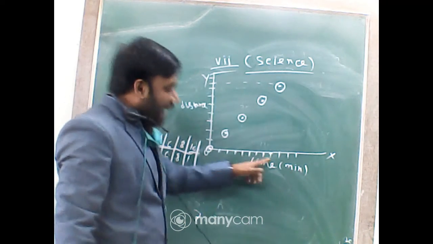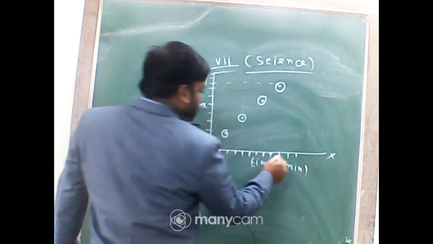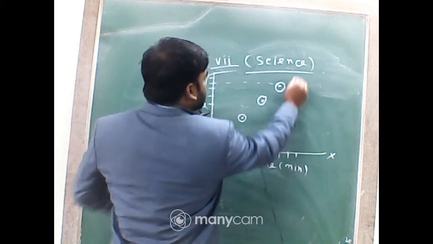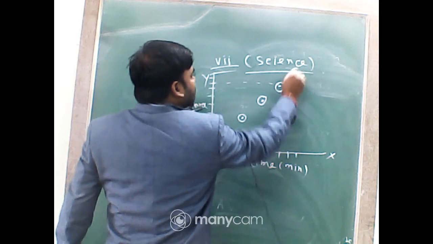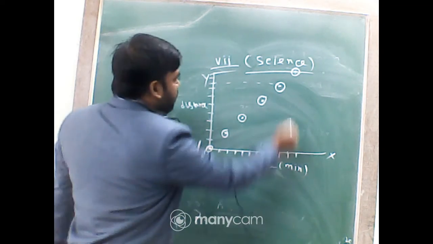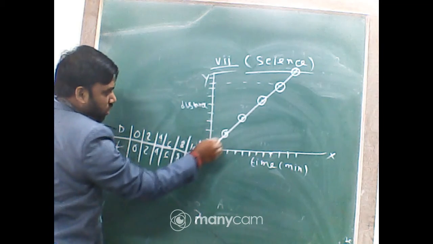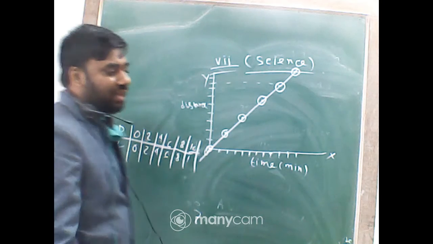It means in 8 minutes it covers 8 kilometer distance. And 10, 10 is also a point. Now join them by a straight line.